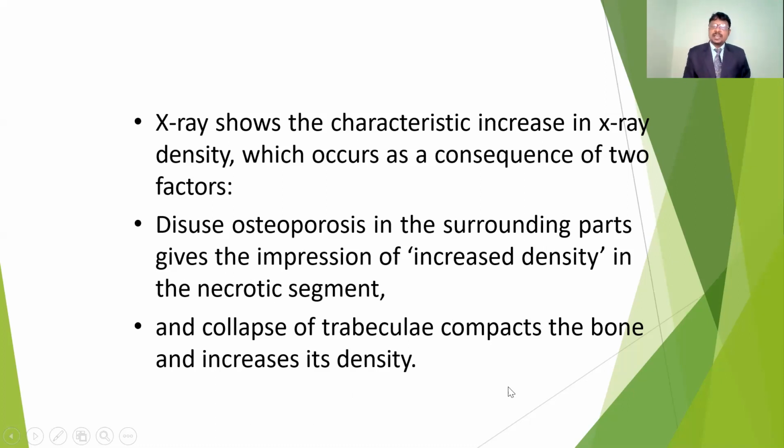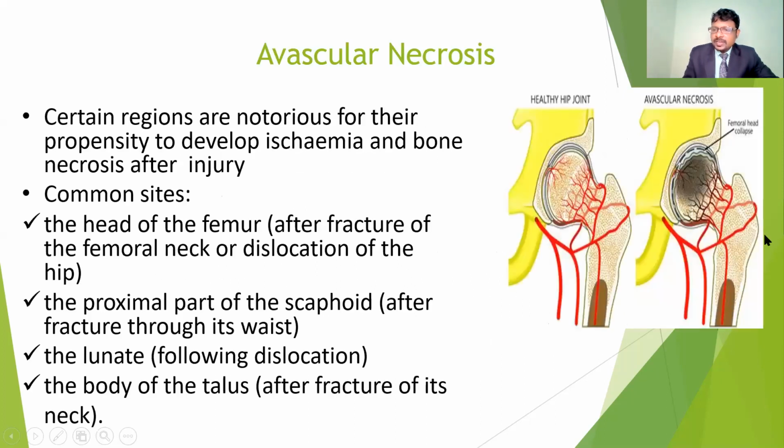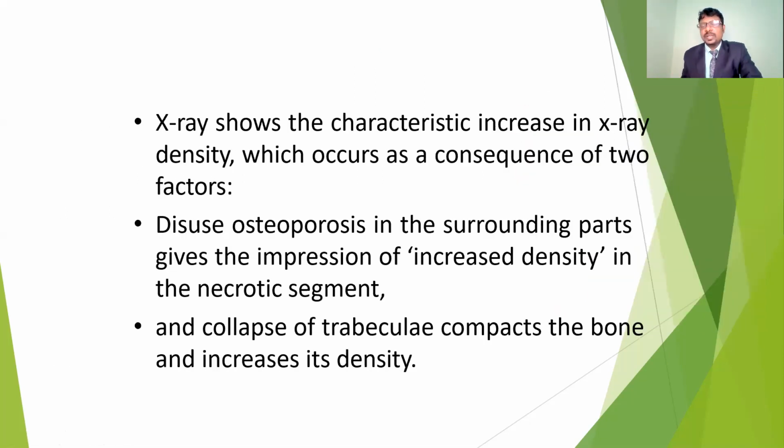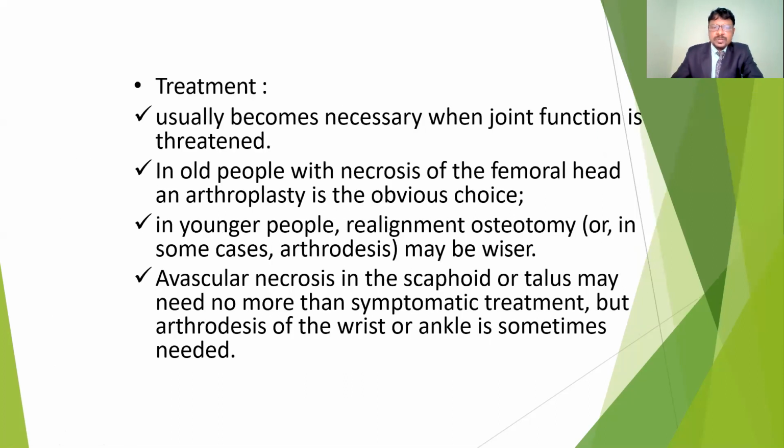So if you see the X-ray, the trabecular system is going to be collapsed because of decreased blood circulation to the tissues. So in these conditions, the trabecular system is going to be collapsed. The trabecular system gives strength to the bone to maintain bone integrity and also joint integrity. So these are the major features we are going to observe in the X-ray.